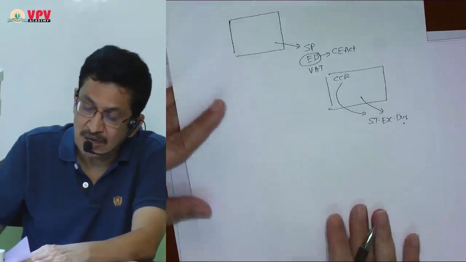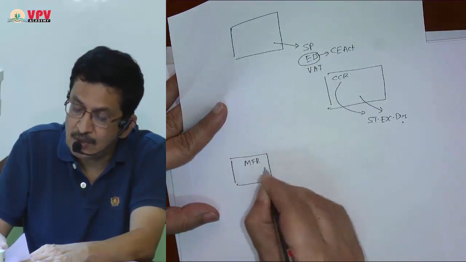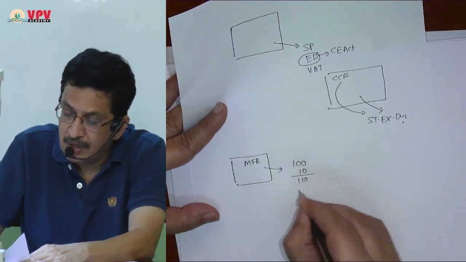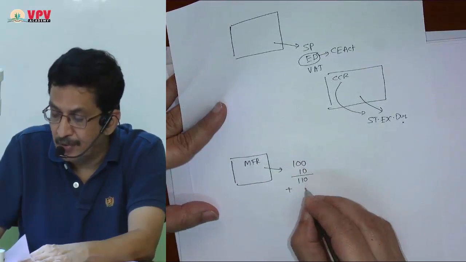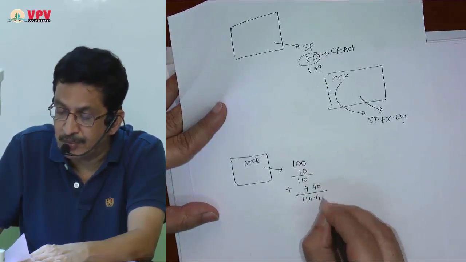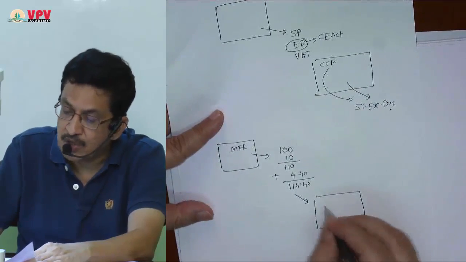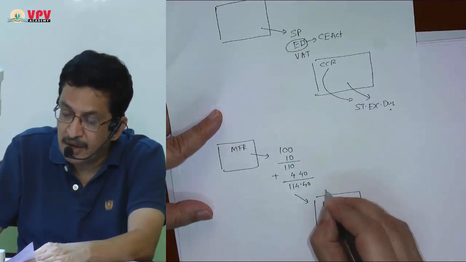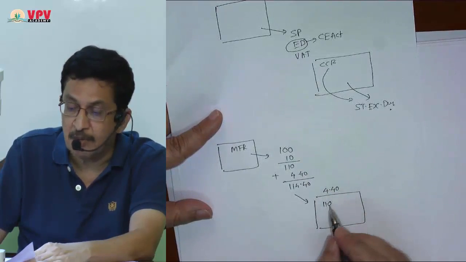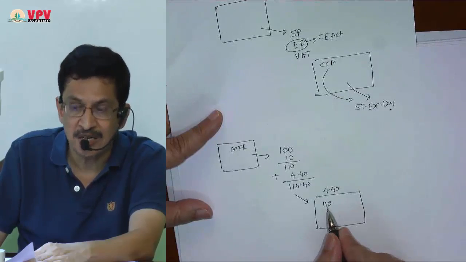Typically, just understand, the manufacturer had sold goods to a trader at 100 plus 10, 110 rupees plus VAT 4.40. It goes to the trader. The trader will book cost as 110. He may get credit of 4.40, the ITC that he has paid, but excise duty paid, he is not getting credit. So he was treating cost as 110.